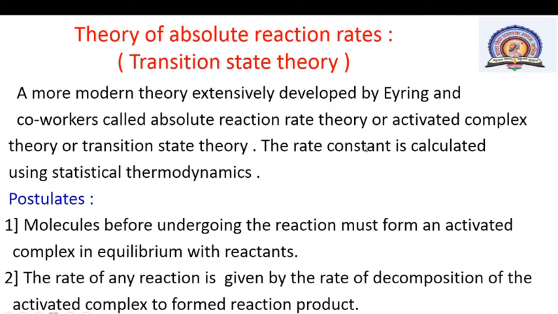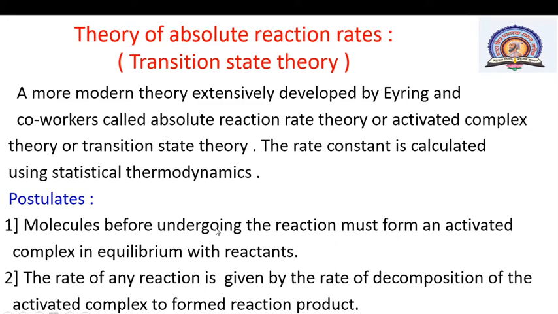The rate constant is calculated by using statistical thermodynamics. Some postulates are given. First postulate: molecules before undergoing the reaction must form an activated complex in equilibrium with reactants.